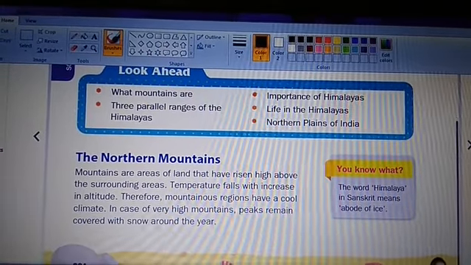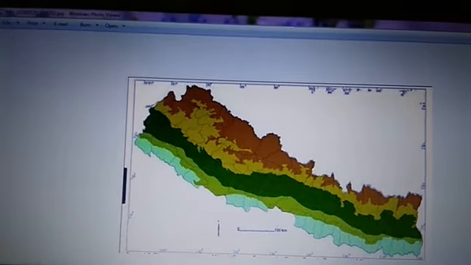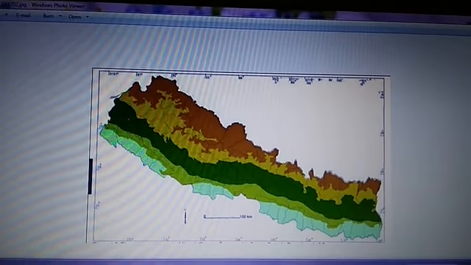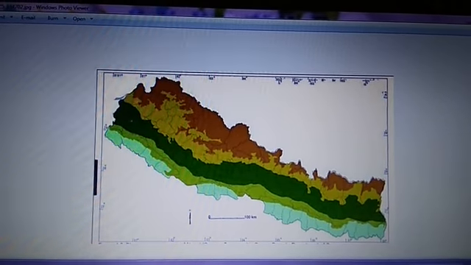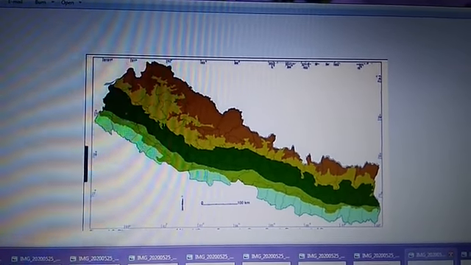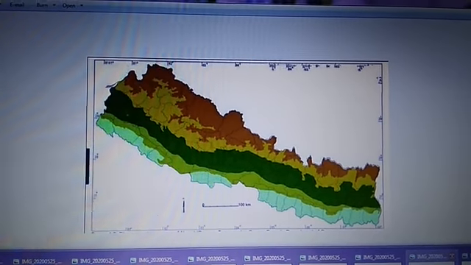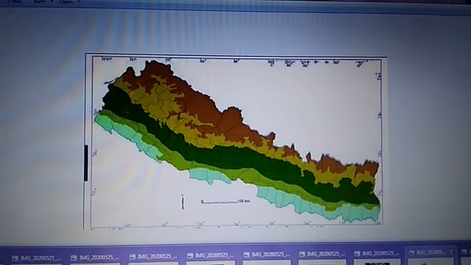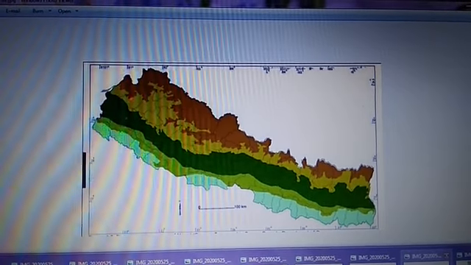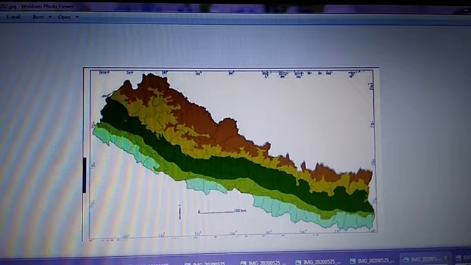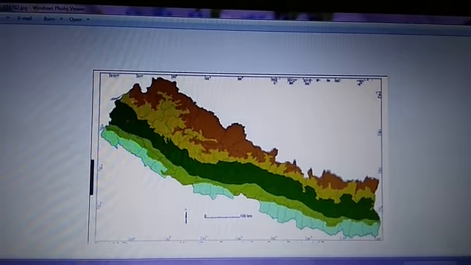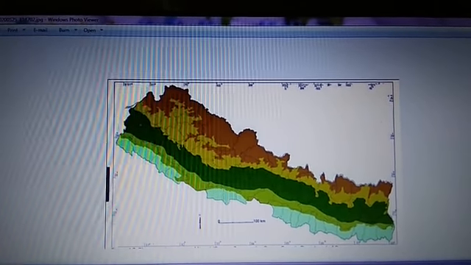Now what's special about this particular region? As we know that when the mountains end and the plains start, we have this particular region. Now this is a marshy land, means a wet land called terai. And this is special because we can grow crops in this region. It is very good for cultivating. So this is called terai, and it is in between the mountains and the plains.